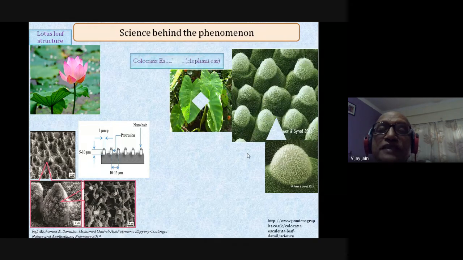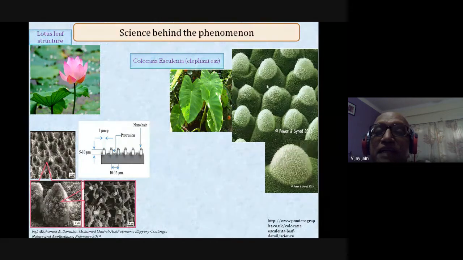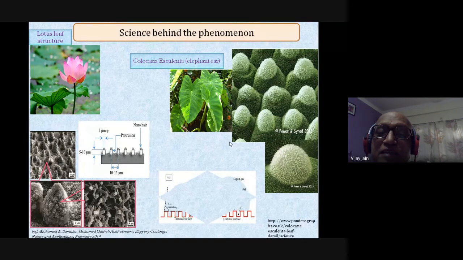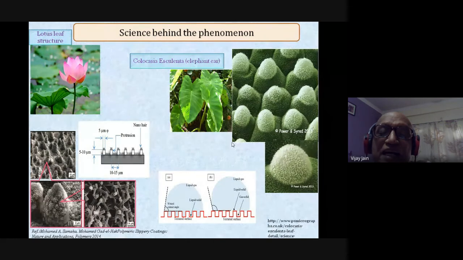So you can see here another example of esculenta, similar kind. These are the micropillars over here, and over this you have the nano hairs. The same characteristic as the lotus leaf, and you can see the contact angle changes substantially. I will show you later on. So this is the kind of schematic diagram. What is happening over here is that in this particular case you can see clearly that there is no water within the two peaks.